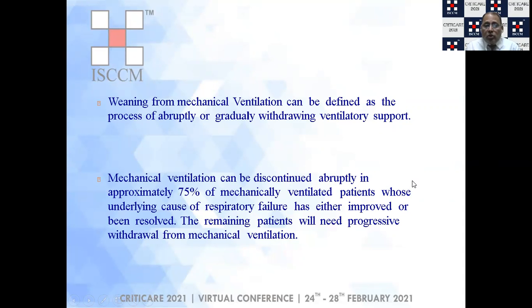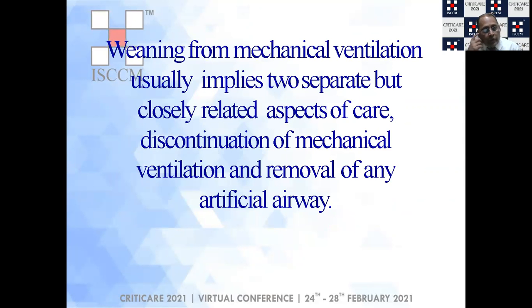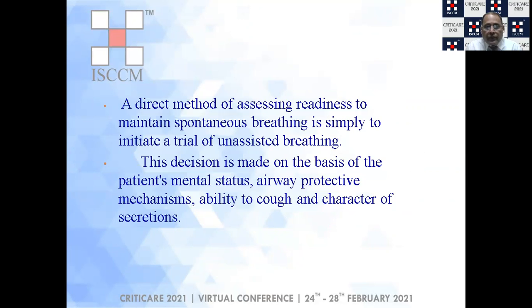It is the remaining 25% who need a progressive withdrawal of ventilation, which has to be protocolized most of the time. So weaning from mechanical ventilation usually implies two separate but very closely related aspects of care, namely discontinuation of mechanical ventilation and then removal of any artificial airway.